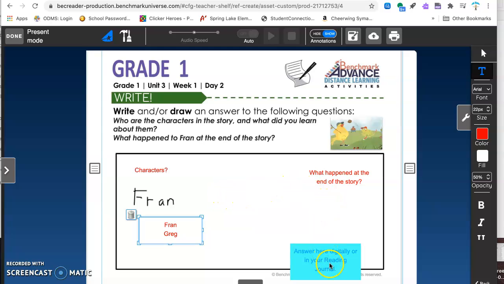Or you can answer these questions in your reading journal. Write them with a pencil, answer your questions in your paper reading journal, and then send a picture to your teacher. That's how you can respond to this writing prompt. Can't wait to see your answers.